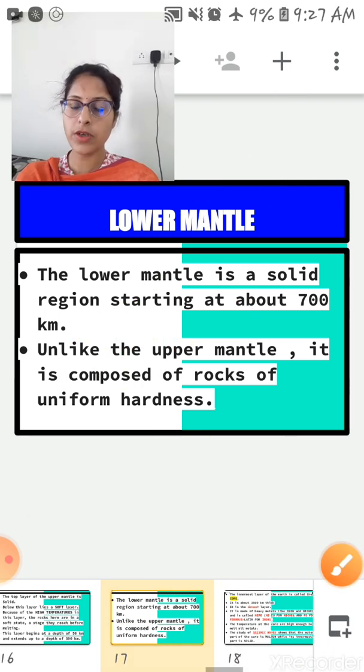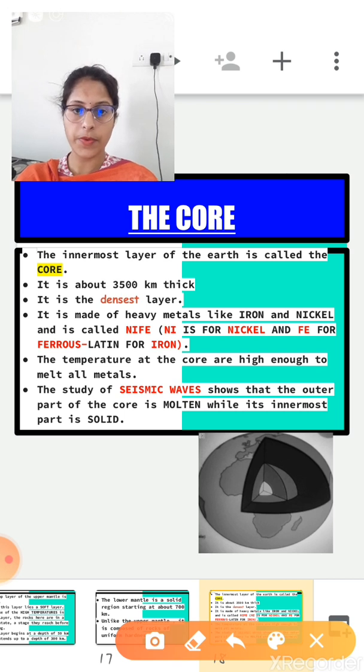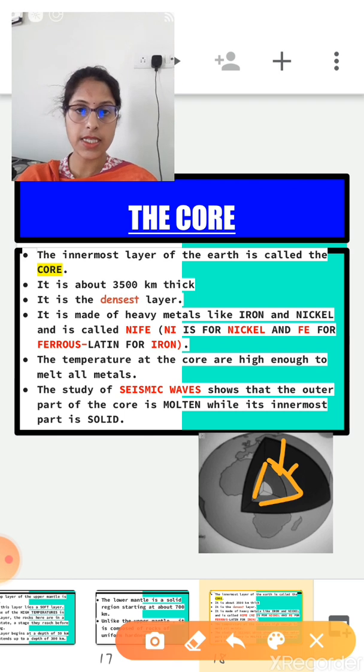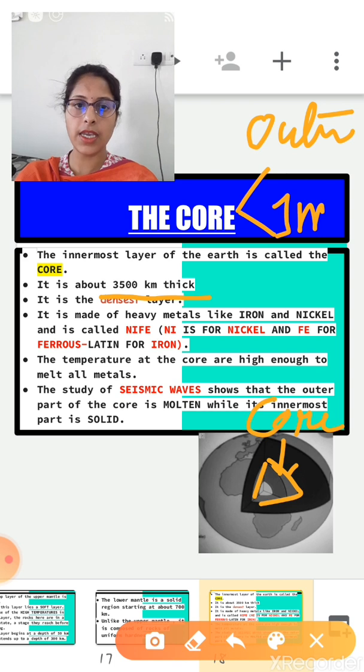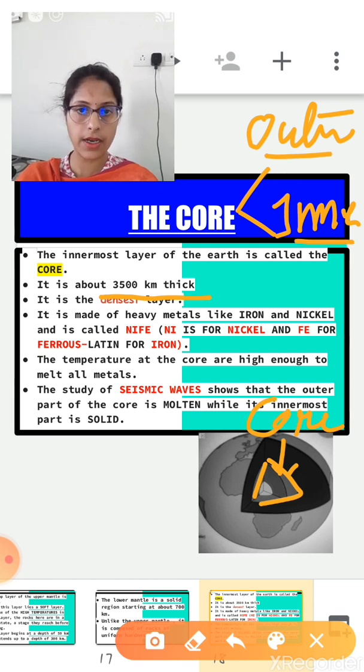Okay, now let's move on to the next layer, the core. Now just look at this map. This is the third layer of the earth. The innermost layer of the earth is called the core, right? And it is about 3,500 kilometers thick. This too is divided into two layers. The first one is the outer core and the second one is the inner core. Is it clear? This layer is also divided into two: the outer core and the inner core.